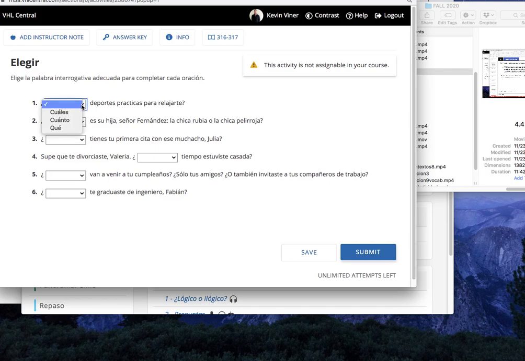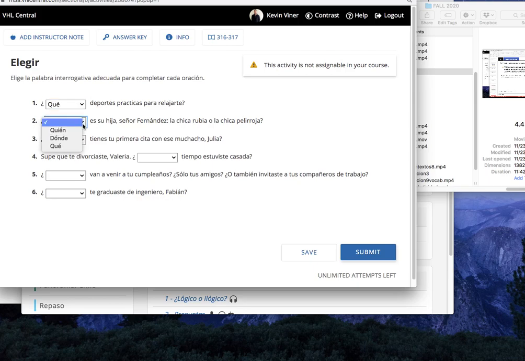So here we have three options. So you can say cuáles, cuánto, o qué, and then deportes practicas para relajarte. Pause, and we're back. Here would be qué, because the rule tells us that's a noun, deportes. So it can only be qué, and it's the only one that makes sense here, right? So in English, this would mean what sports do you practice to relax, or which sports do you practice to relax, okay? So careful there, because a lot of times we want to simplify it and think that qué only means what and cuál only means which, but it's not true, okay? So we're going to see that through these activities.